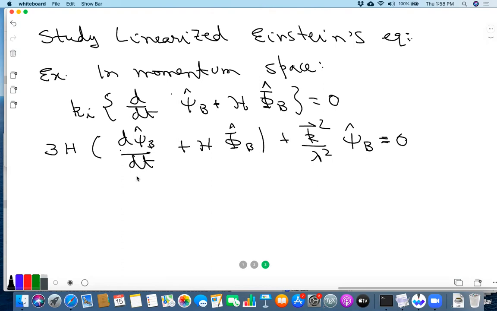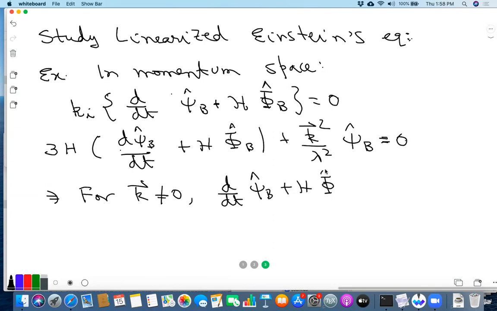So if you now look at these equations, we see that for k not equal to 0, this will imply that d/dt of psi hat b plus h phi hat b should be 0.